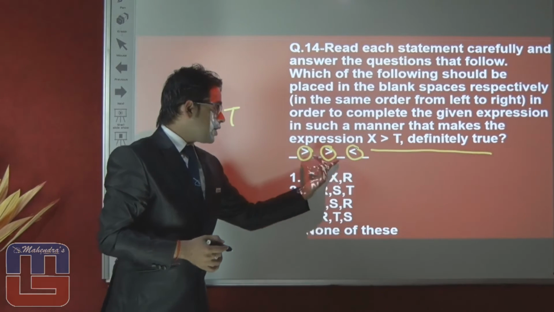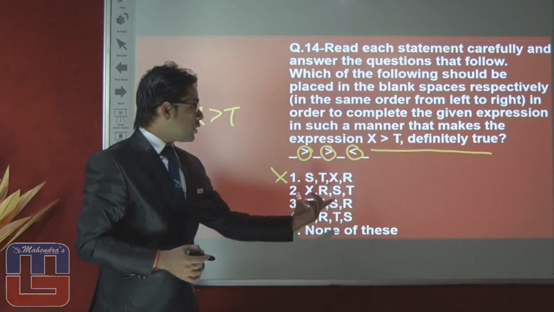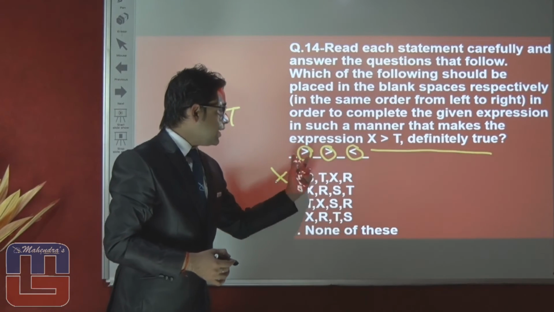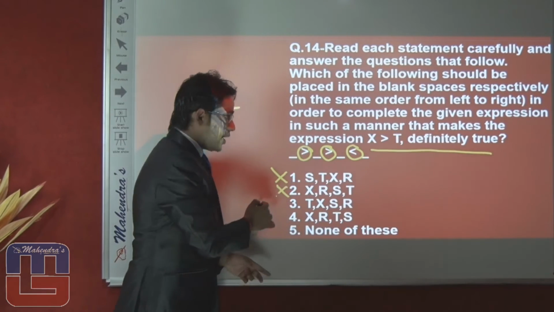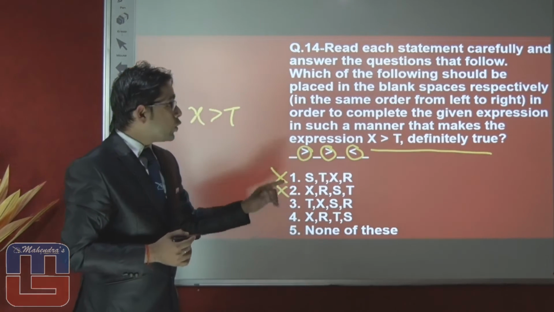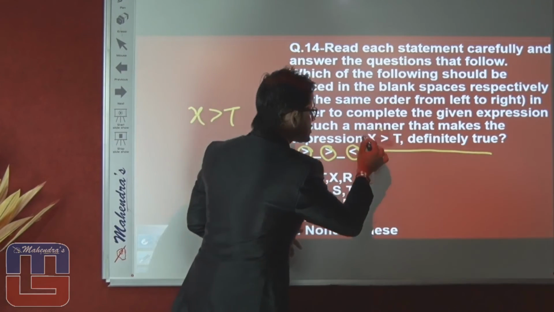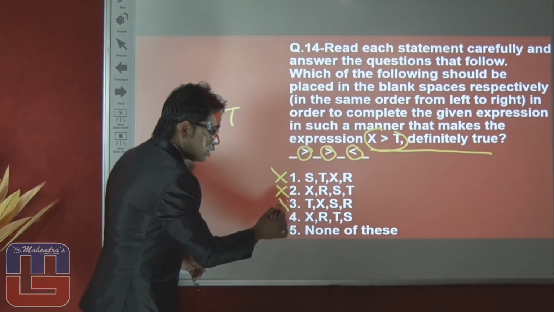If we put first option here, then t will be greater than x, which is false. If we put this option here, then between x and t series will be blocked, so second option again false. If we put third option here, then t will be greater, but we have to show x is greater than t, so third option also eliminate.